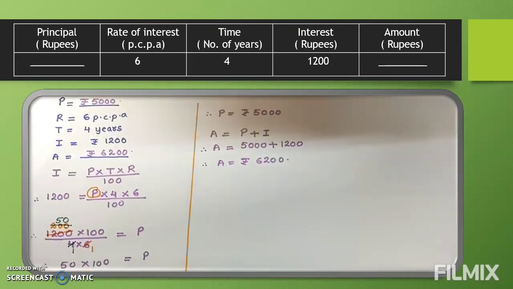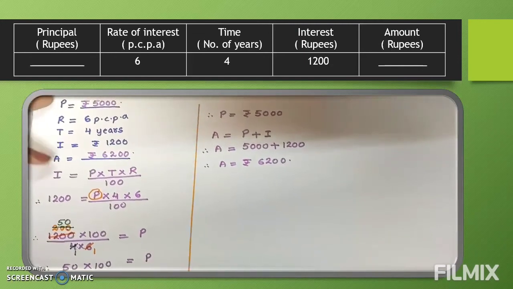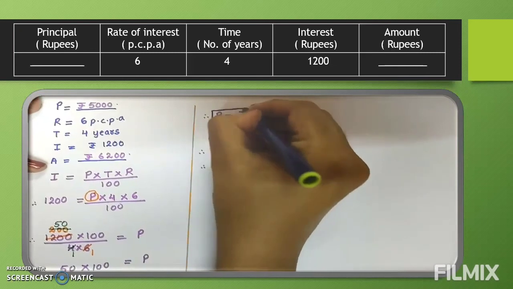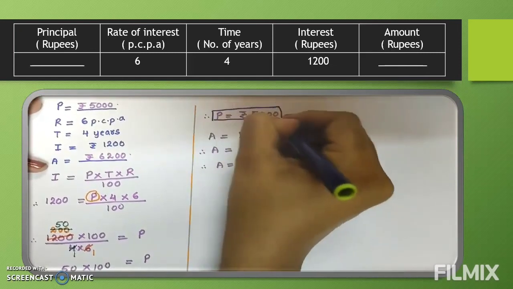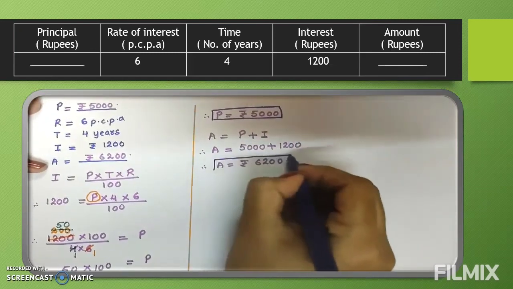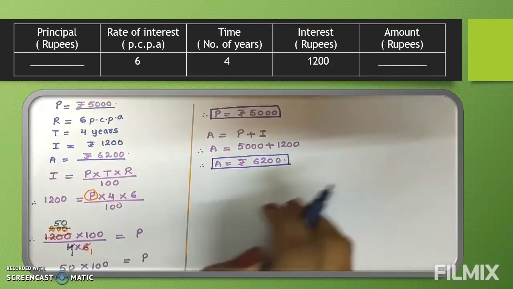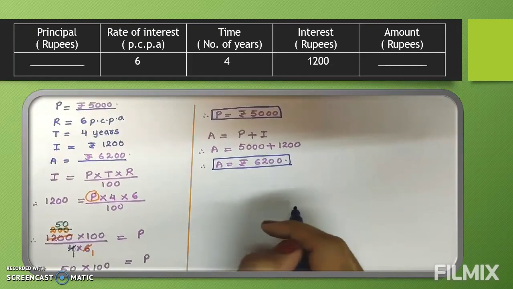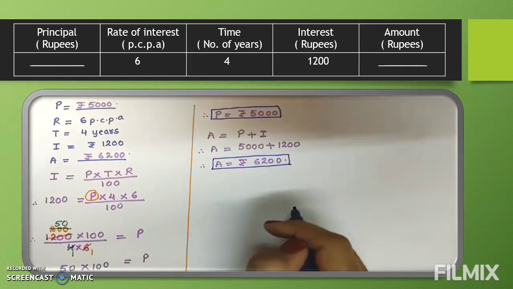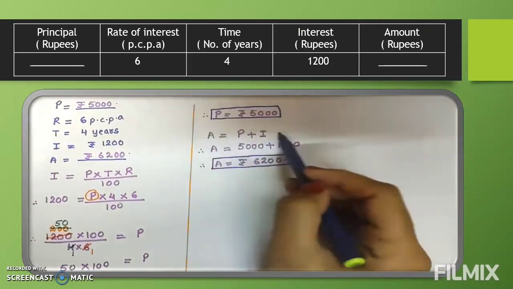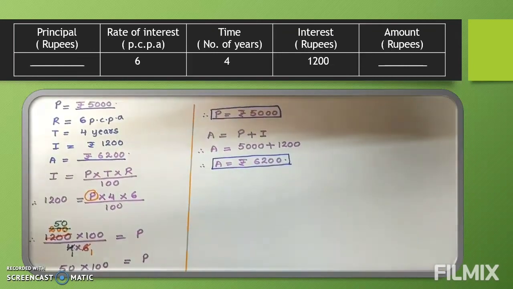Now as it is not a word problem, they are asking two values, P and A. So wherever you get these two values, you will put them in a box. When word problems were asked, we were writing the final answer, correct? But as this is not a word problem and they have asked the question in tabular form, whatever is being asked, those answers we will put in the box.